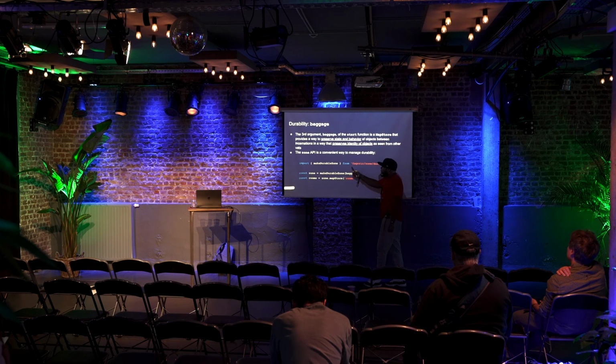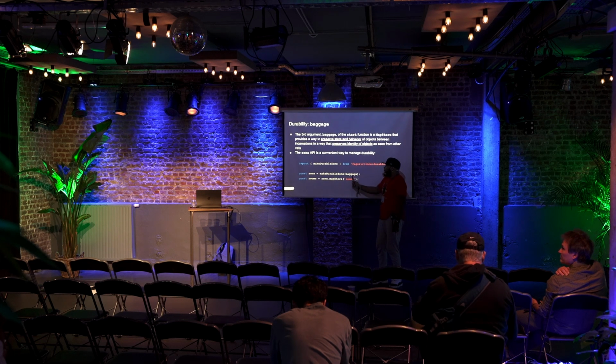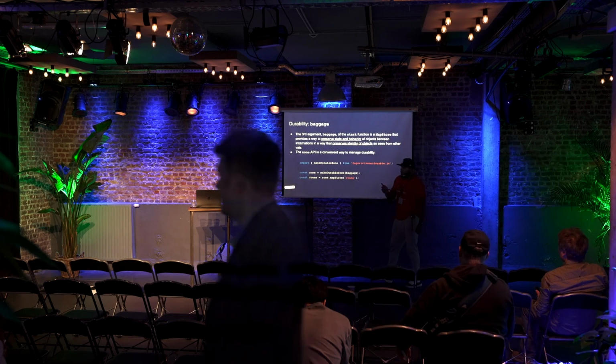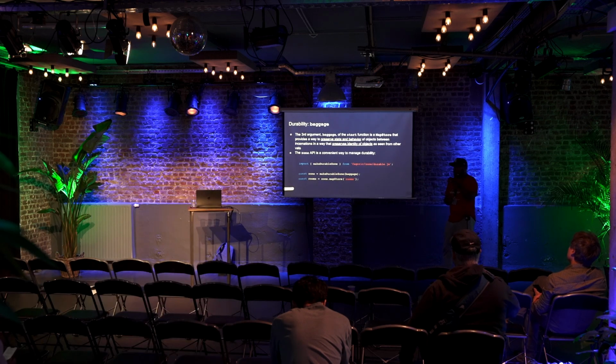We give developers this convenience of the zone API. It's a way to manage durability, and we'll look at that a little bit. Underneath, we use this thing known as the provide pattern, which is like fetch or create. If you use this, it's going to see if this exists, and if it doesn't, it's going to create it underneath. You could do it yourself, but this is just a convenience for you.